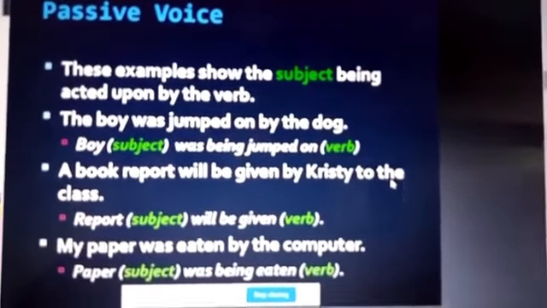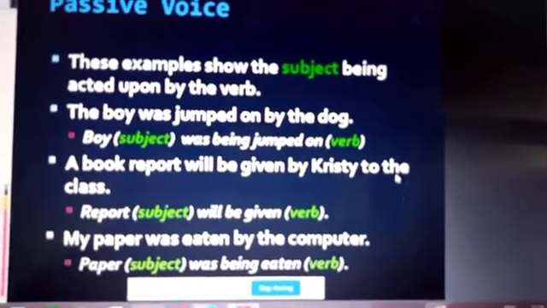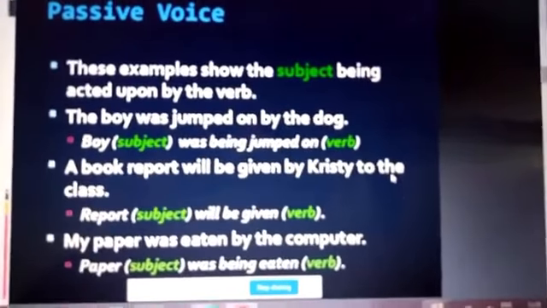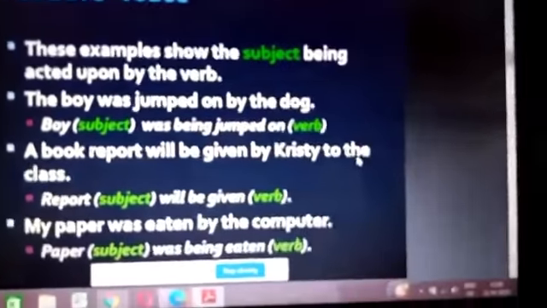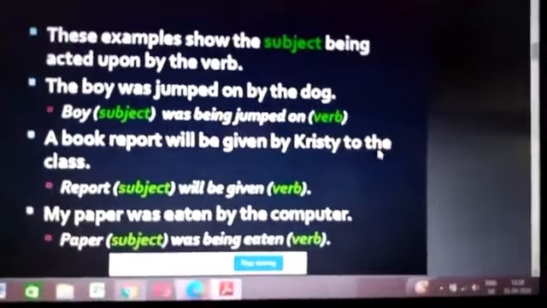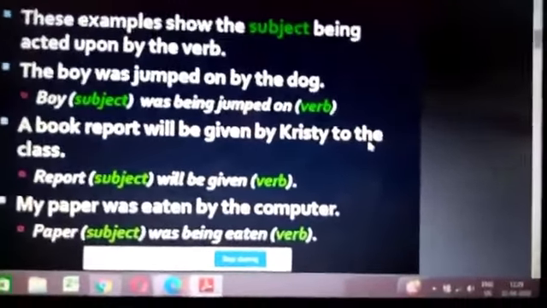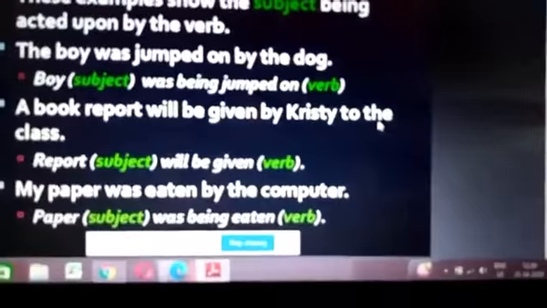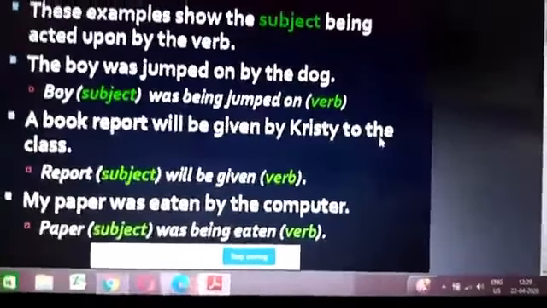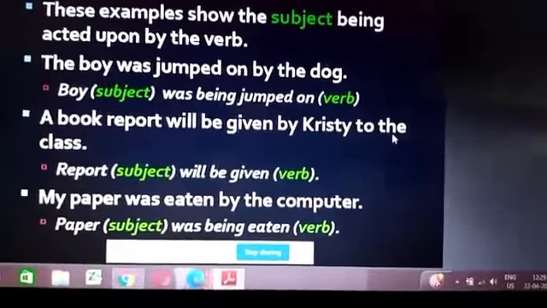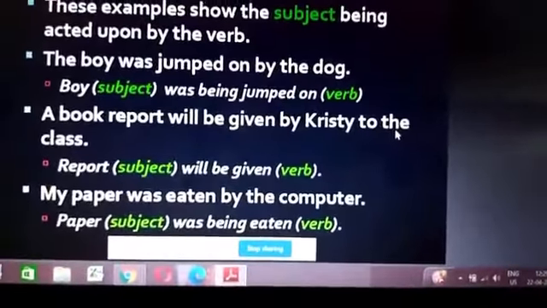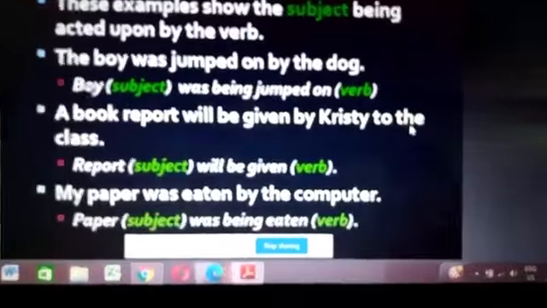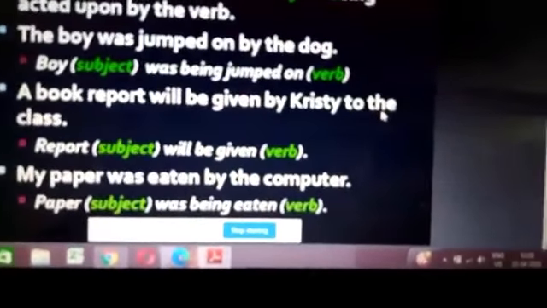The boy was jumped on by the dog. Boy is the subject, was jumped on is the verb. A book report will be given by Christy to the class. The report is the subject of this sentence and will be given is the verb. My paper was eaten by the computer. Paper is the subject of this sentence, which is in passive voice. Was eaten is the verb.